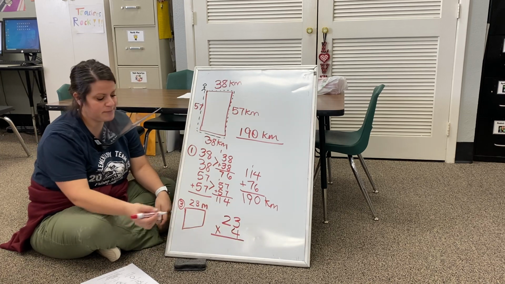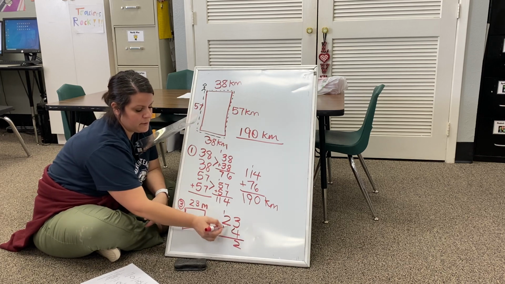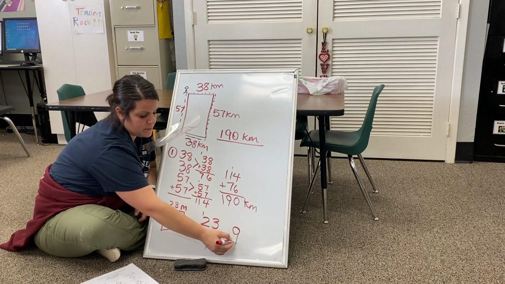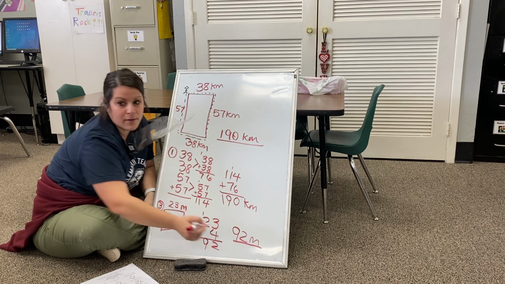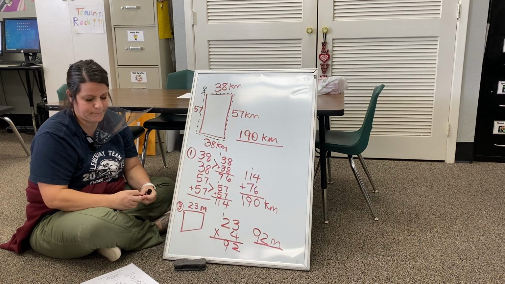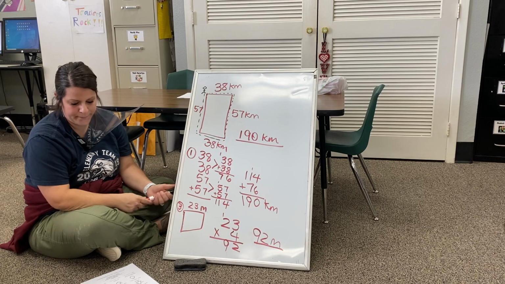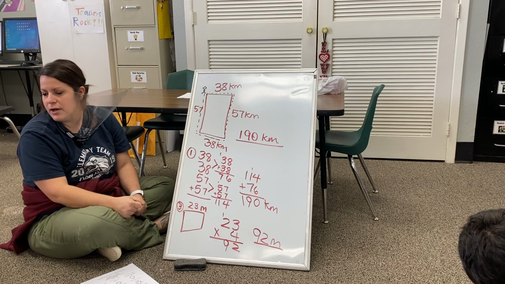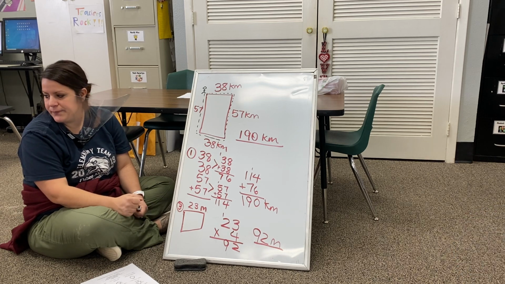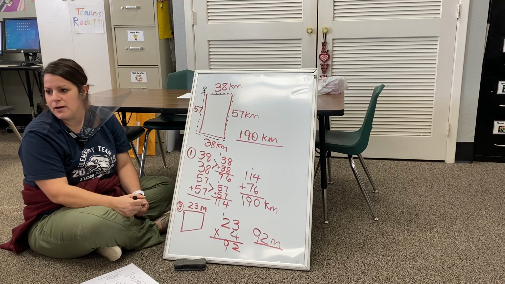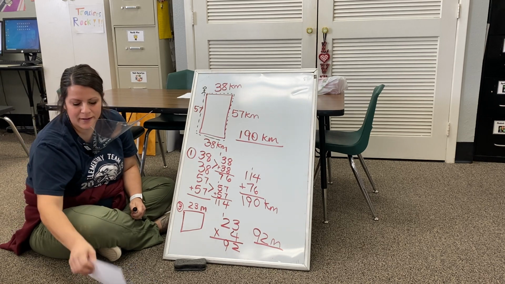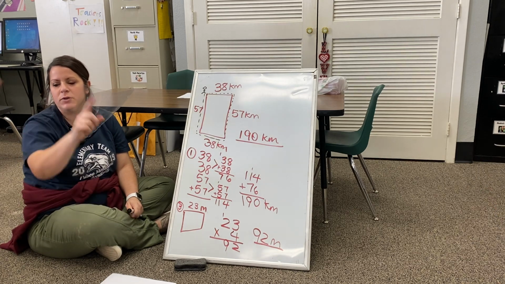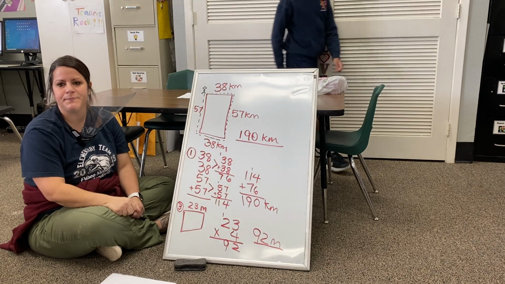So 23 times 4. So perimeter for number 3 would be 92 meters. Wait, it's 92 meters? We still have to write the problems though, right? Okay. So you are going to find the perimeter of all of these shapes. Look at the sixth one. DJ, what do you think? Look at number 6.